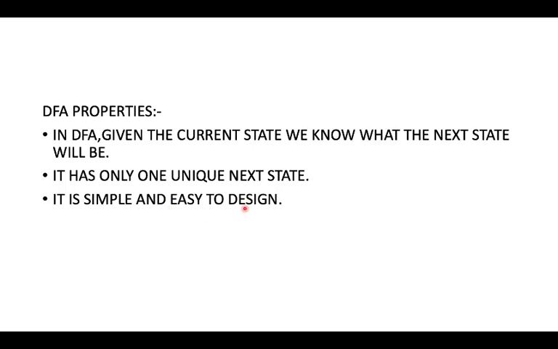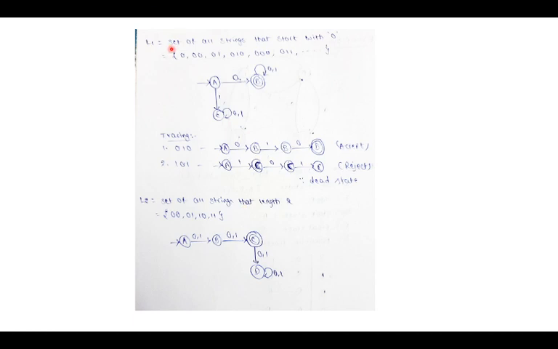Let's go through some examples to make clear the deterministic finite automata. I consider the language L1, denoted by L1 equal to the set of all strings that start with 0. The language accepts strings all starting with 0 only. There may be 0, 00, 01, 010, 000, 011, and so on. It is infinite, starting with only 0. Okay, let's go to the finite automata. Here the start state is A.